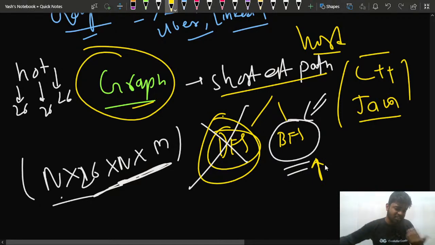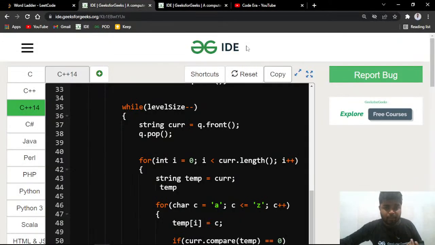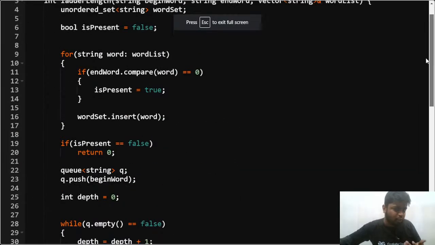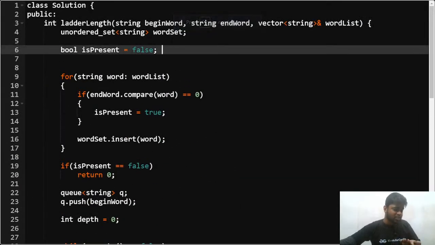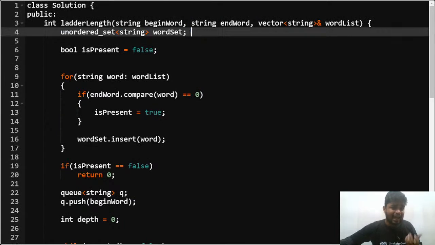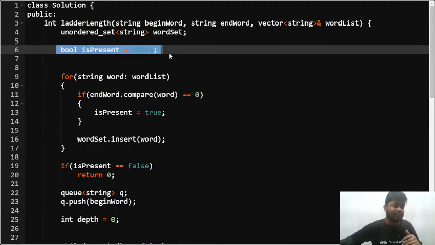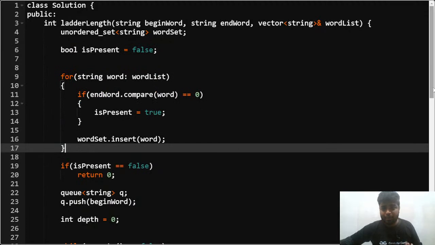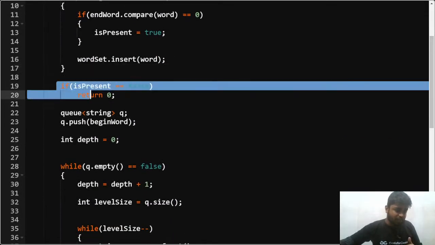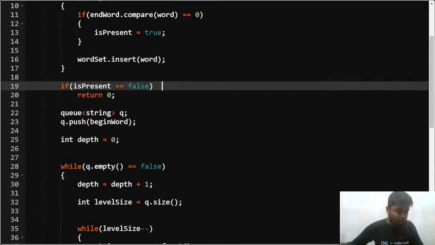I've told you about the time complexity, space complexity, everything, and how we are approaching the code for it. I'll just go through the code once again. Basically, first of all, I'll have a visited array or a map or a set in which I'll be storing all the words that have been given to me. I'll insert all the words into my map or a set, right? After that, if the final word that I want to go to, that is cog, is not present in my dictionary, then I'll simply return a 0, since cog is not present.